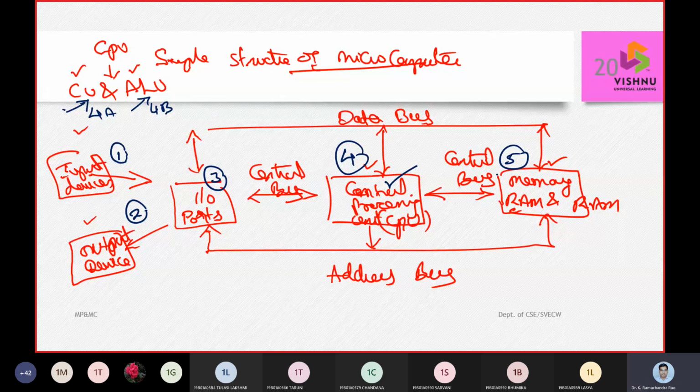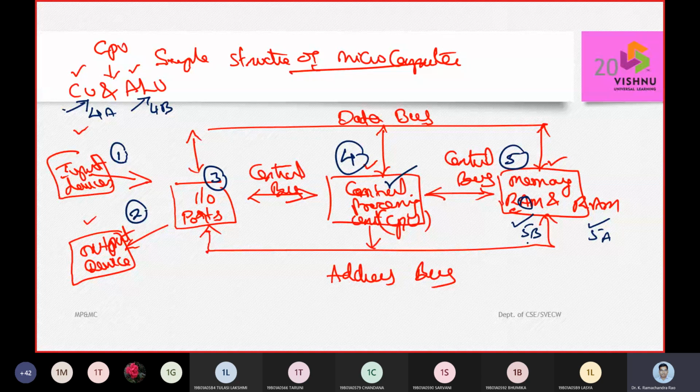In the memory unit, we can either temporarily store the data or permanently store the data. Temporarily storing the data, we are going to call it the random access memory. Permanently storing the data, we are going to call it the read-only memory. In read-only memory, data is written and it can't be rewritten, etc. So this is all regarding the memory part.